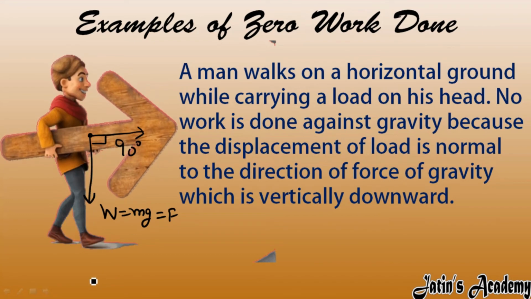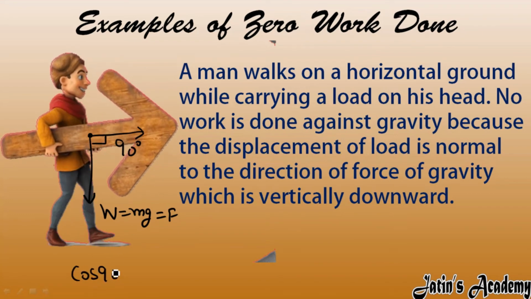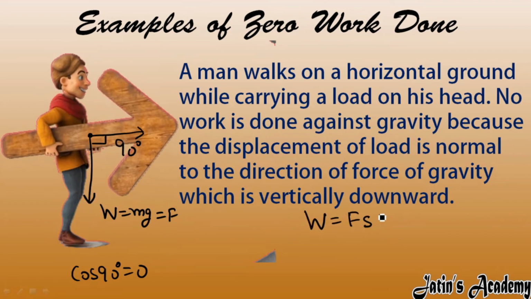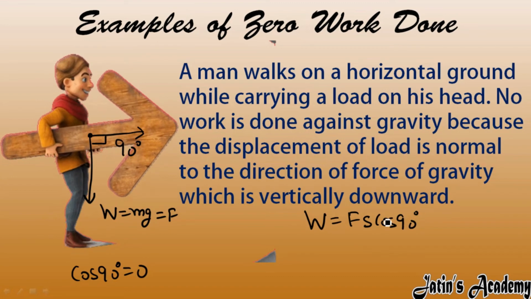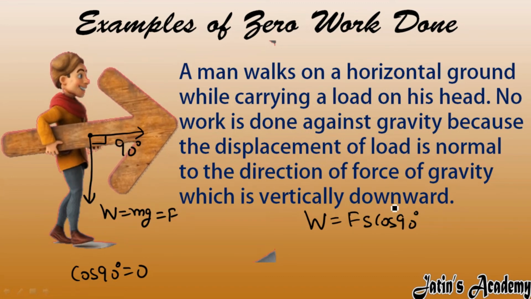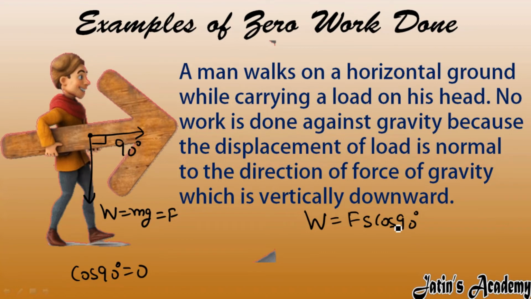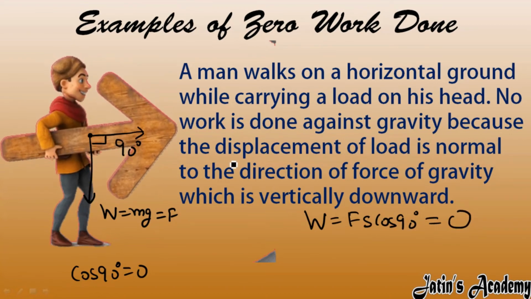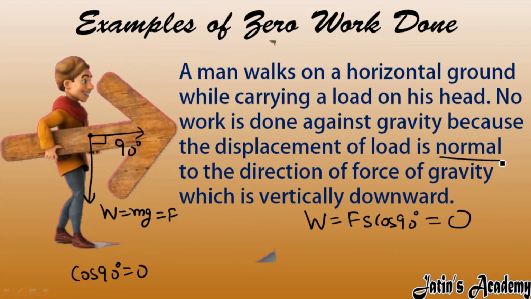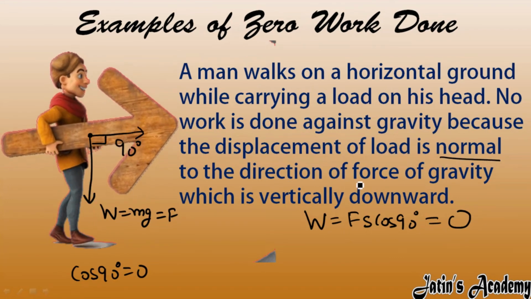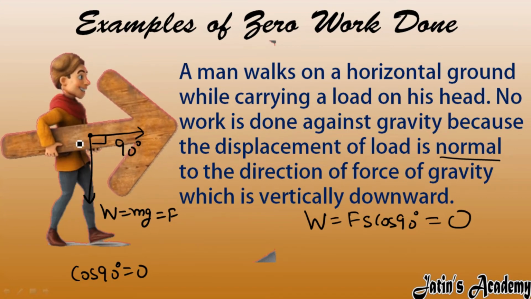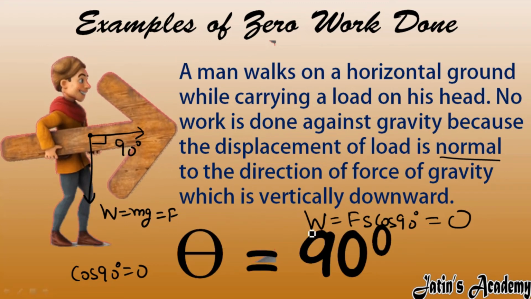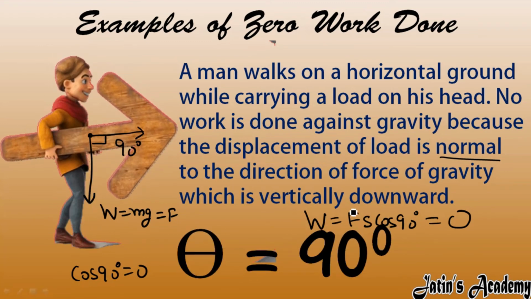So we know that cos 90 is 0, and the work done formula is Fs cos 90. Although force is there and displacement is there, cos 90 is 0, so the magnitude when multiplied with 0 gives a 0 value. Here the displacement of the load is normal, meaning 90 degrees to the direction of the force of gravity, which is vertically downward. So that's why this is an example of 0 work done. Here theta is 90 degrees, so work done is 0.